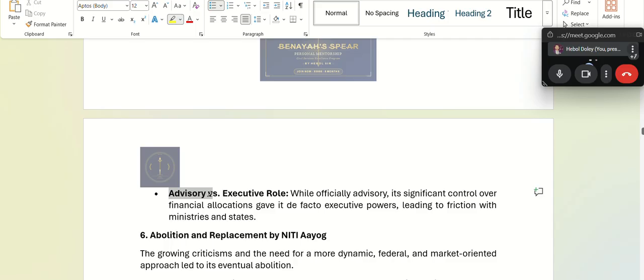And advisory only role. It was officially advisory. However, they were given some allocations, making it executive also. So sometimes it led to friction between ministries and states. Ministries and states fought over this conflicting role of planning commission.